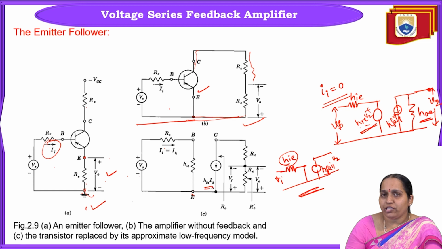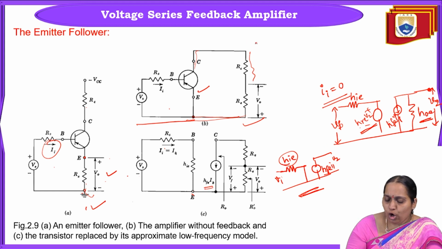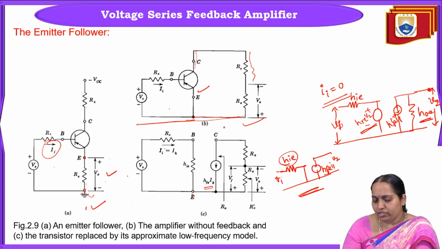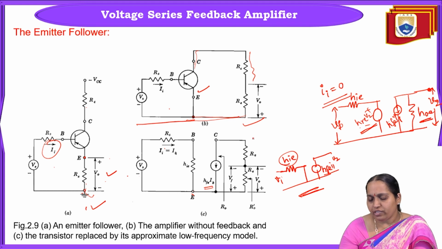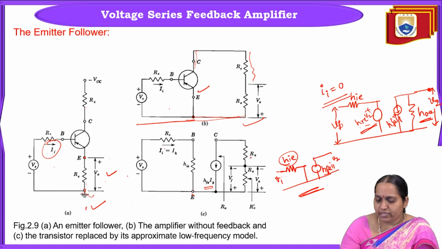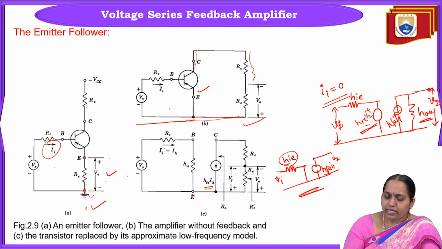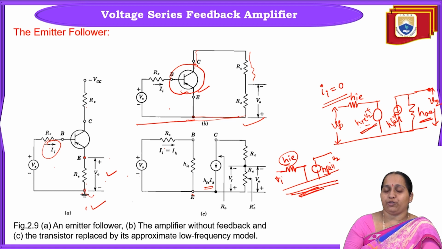So we are writing here HFE into IB as the current source, then the output will be left over. The output will be the same. Between collector and emitter, this transistor is replaced by this part in the output. After this, the rest will be the same again: RC and RE. Output is taken across this emitter resistor RE.